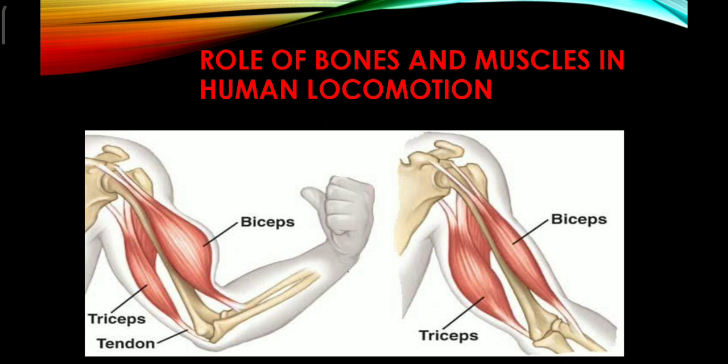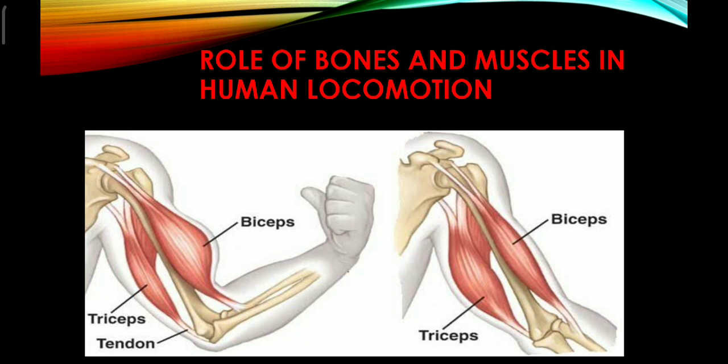If you look at the figure here, you can easily understand how we can bend our hand, or our elbow joints. Look at the figure here, the elbow joints.